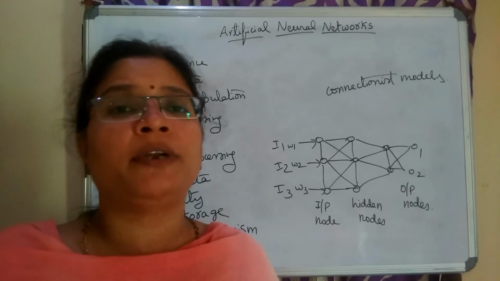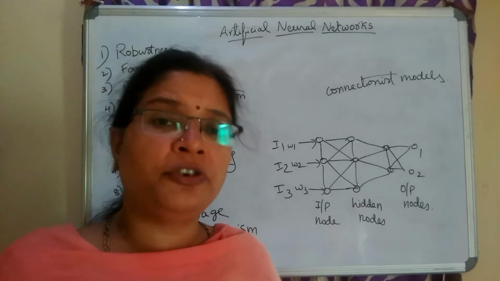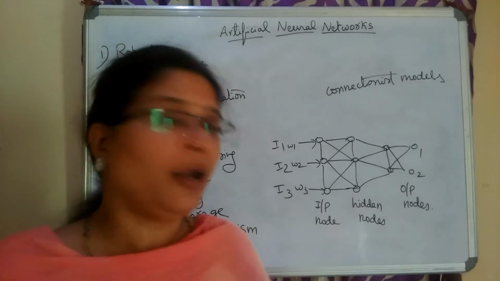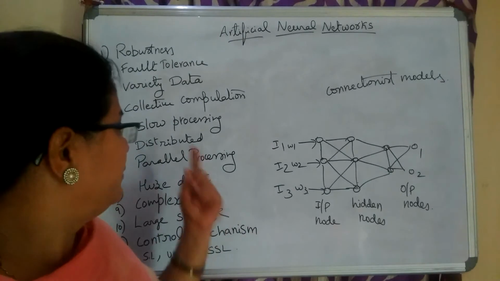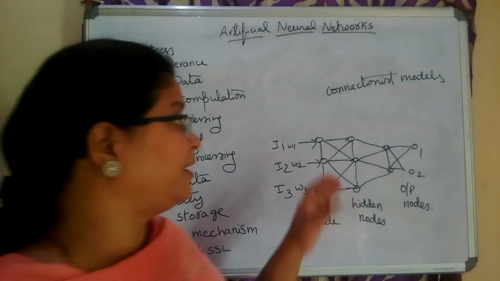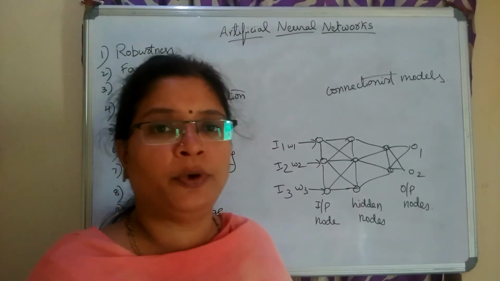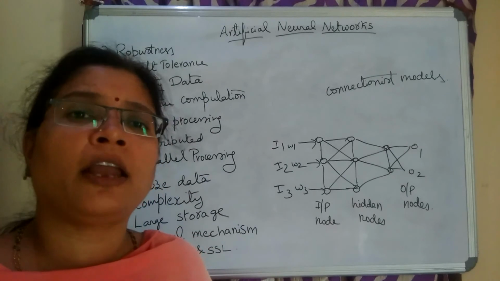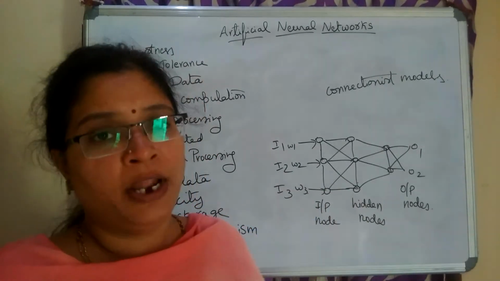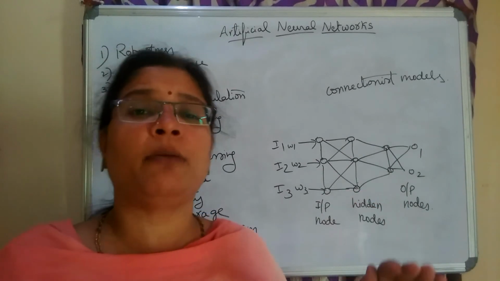This large amount of data processing may be slow, but the output is very efficient. Hence, this may not be a big drawback in artificial neural networks. The next characteristic is called distributed. Already we have seen in the fault tolerant characteristic the meaning of distributed. Distributivity means the data cannot be stored at one single place or one single node itself. It will be distributed. The same data is distributed among multiple nodes.